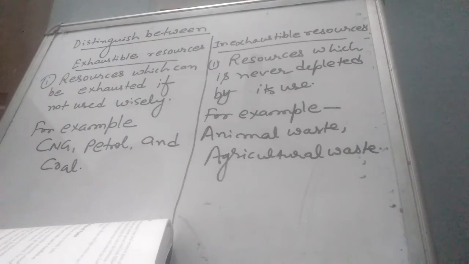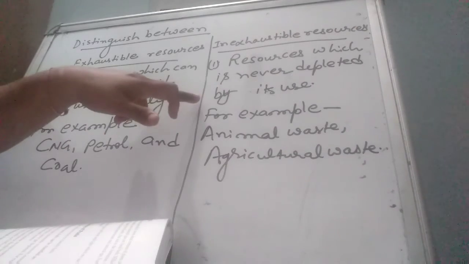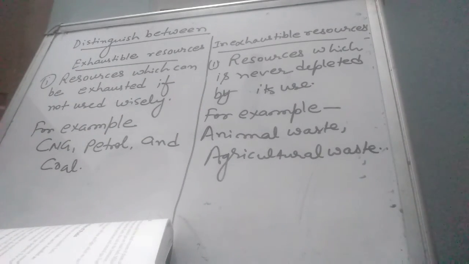Inexhaustible resources are never depleted by their use. For example, animal waste such as cow dung or agricultural waste. This type of product is continuously used. We can use this type of resources, but we should be careful during the use of exhaustible resources.